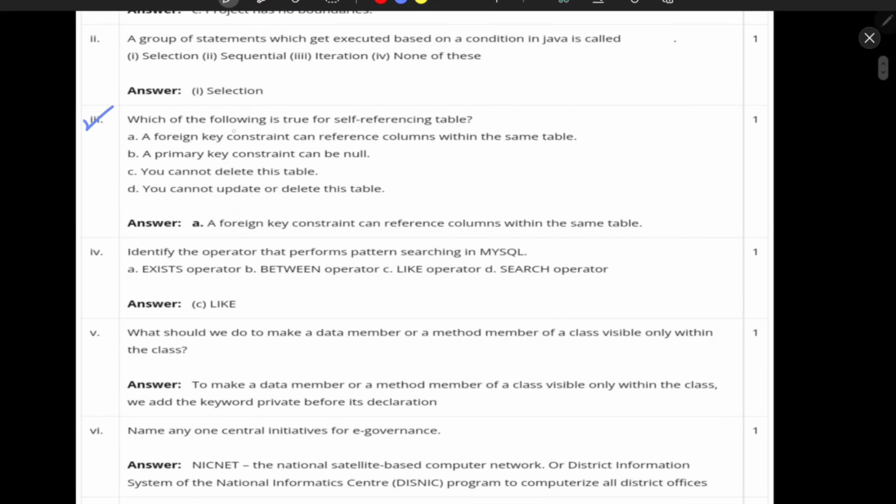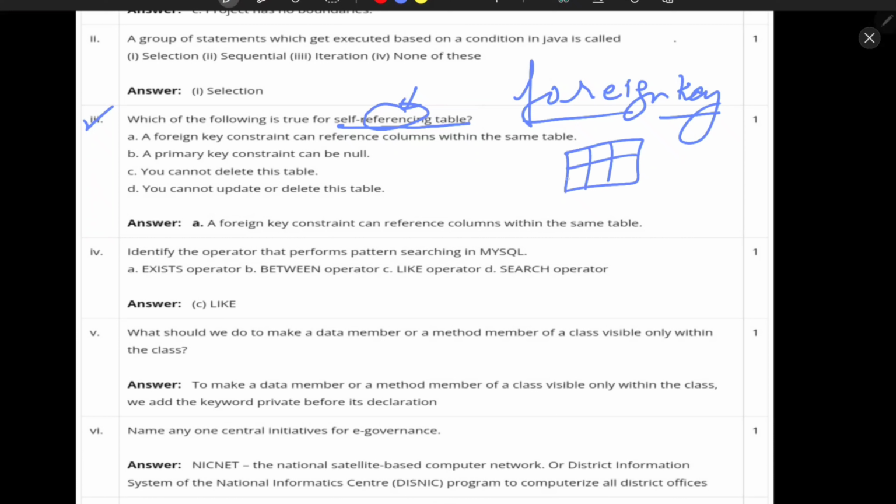Third is which of the following is true for a self-referencing table. So for a self-referencing table, wherever the word reference is coming, the foreign key should be there. By that way you can easily understand the answers, because the foreign key concept depends upon the referencing, because it gives a reference to another table. For example, we have two tables, and each table has a primary key.